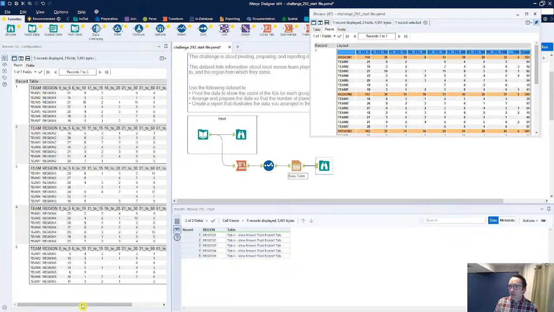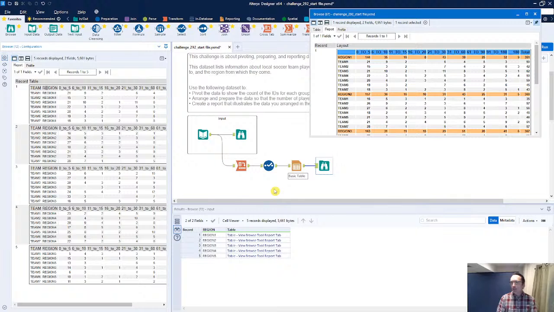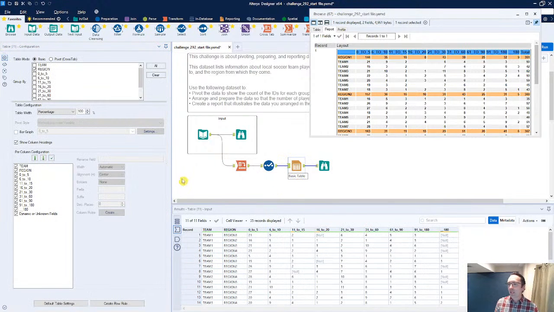So here we go. Team, region. What I'd like to do is remove that team column name. We'll have a region there. We can actually do that directly in the table tool itself. However, we also want to make sure we have a totals row, specifically for each region. I can think of a couple of different ways to do this. I want to play around with the table tool and see if there's any other potential way that we can actually do this. Now we still have all of our info in here.